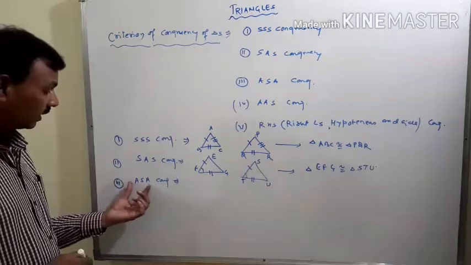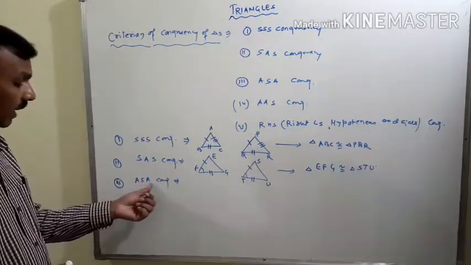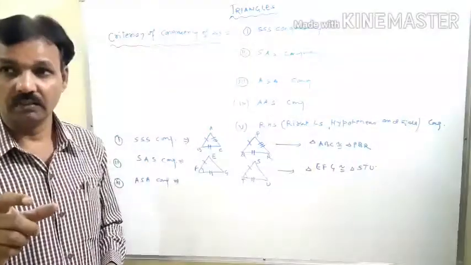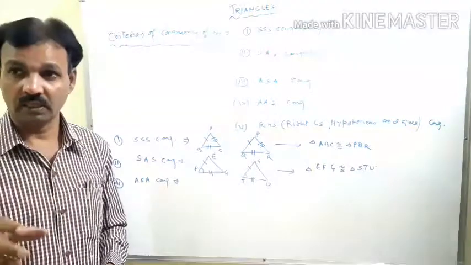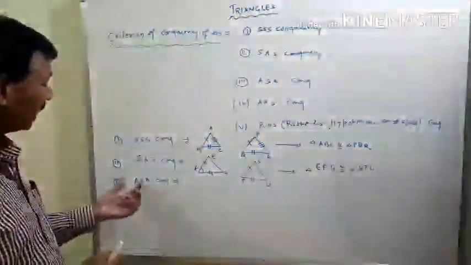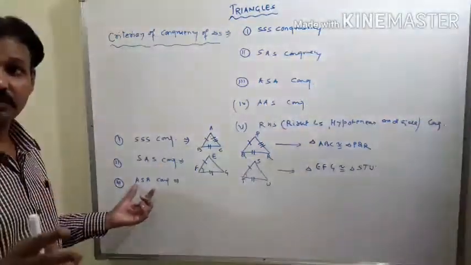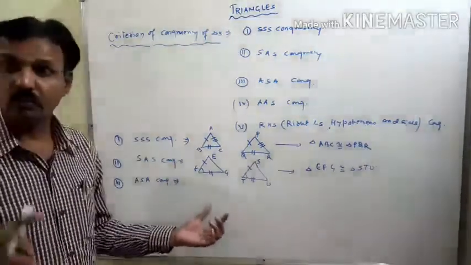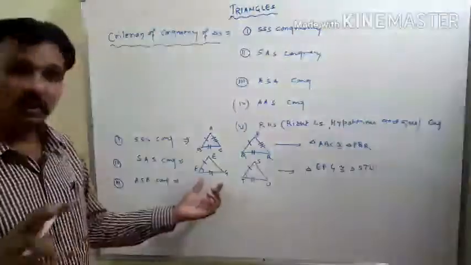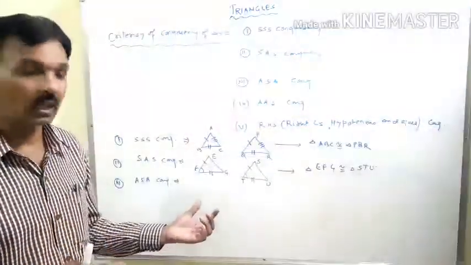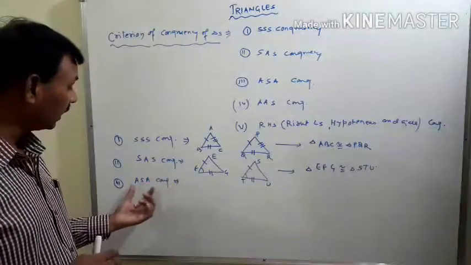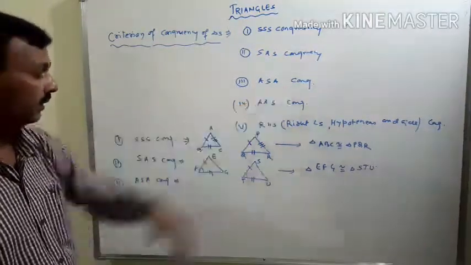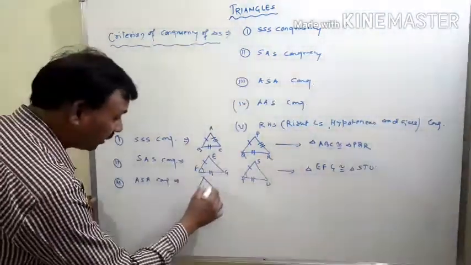Since ASA means angle side angle, that means if two angles of one triangle are equal to the corresponding angles of another triangle, and the side between both those equal angles is equal to the side between the corresponding angles of the other triangle, then both triangles will be congruent under the criteria of ASA. That means if we represent it by the figure here,